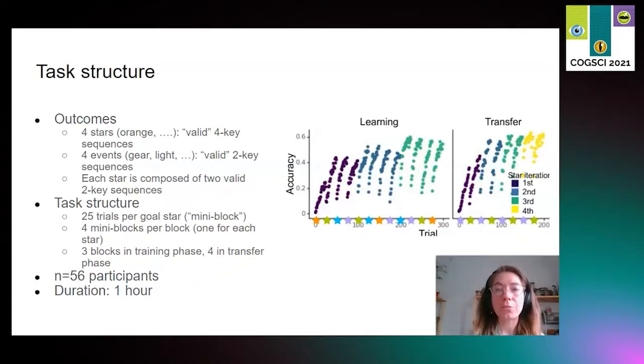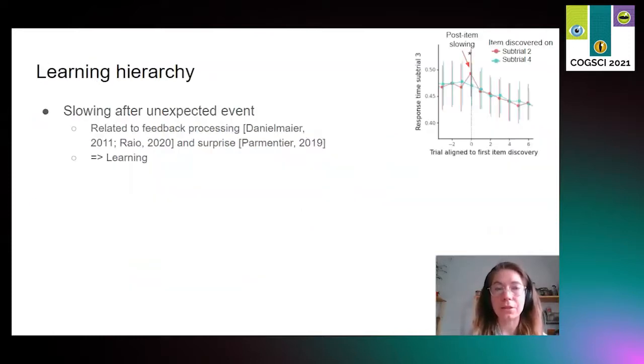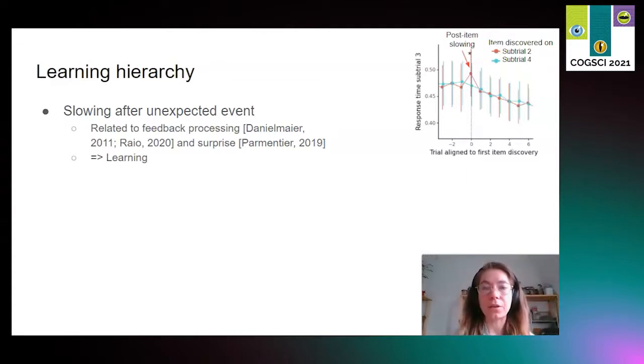So how do we check if participants created hierarchical representations? We first wanted to know how participants responded to unexpected events. Would they ignore them because they are not rewarding? Or would the events trigger curiosity and affect behavior? To test this, we first found the first trial in each mini block in which participants discovered a new event. For example, they pressed orange and then green and got a gear for the first time. This should be the moment of maximum surprise.